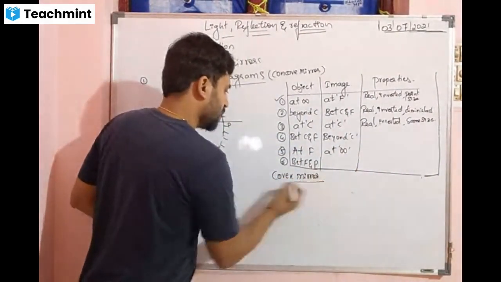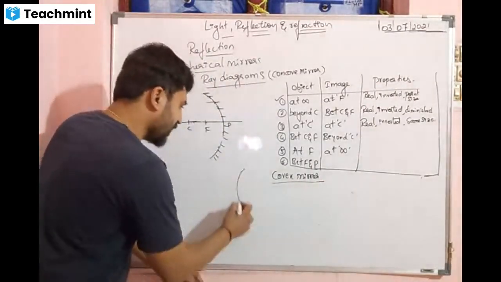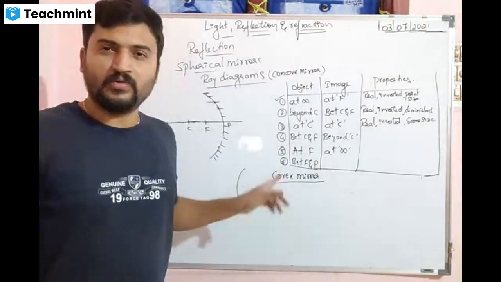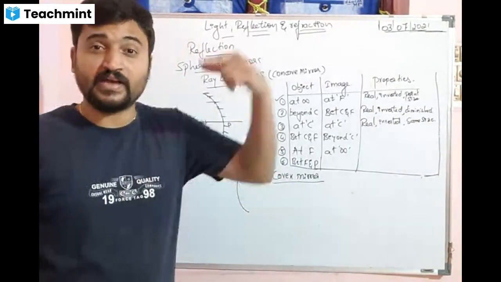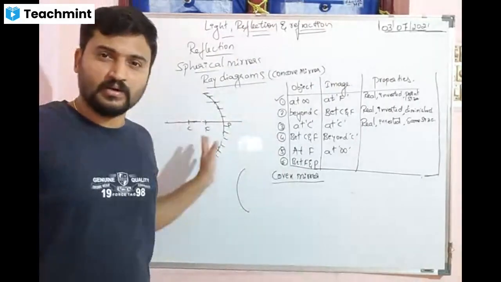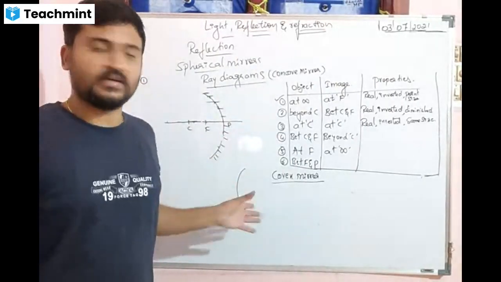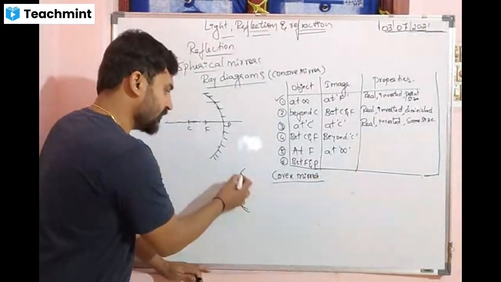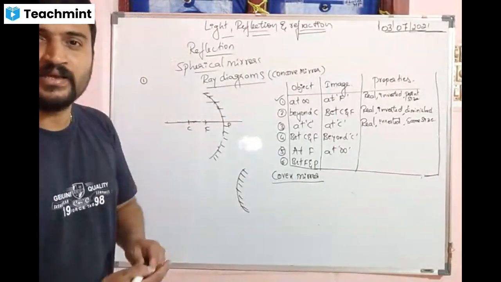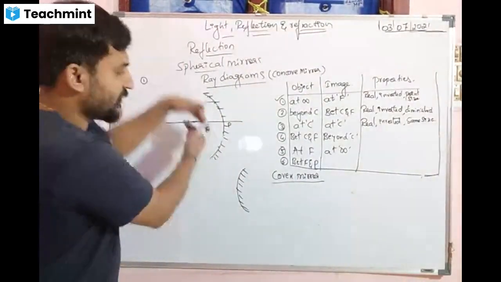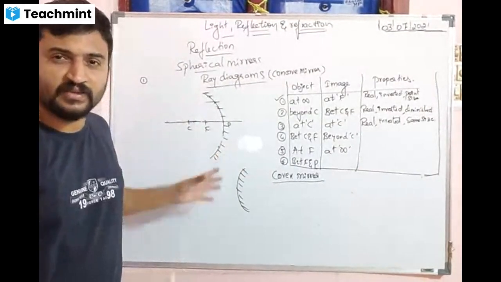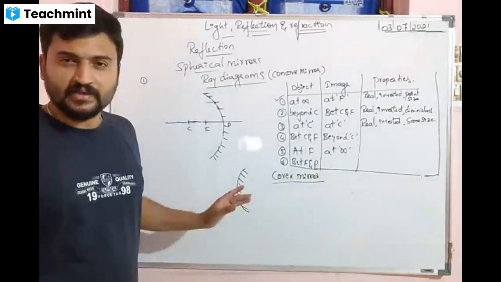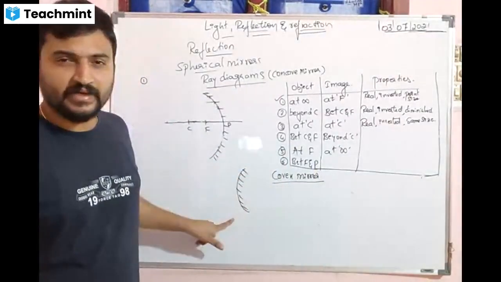The ray diagram of convex mirror. There are only two. Convex mirror always forms a virtual image. Virtual image means the image is inside the mirror, it does not come outside the mirror. Because it is a diverging mirror. The concave mirror is a converging mirror. You know this, no? Converging and diverging. Because the rays after reflection converge here, and here the rays after reflection diverge. Is that clear? So that is the convex mirror ray diagram.